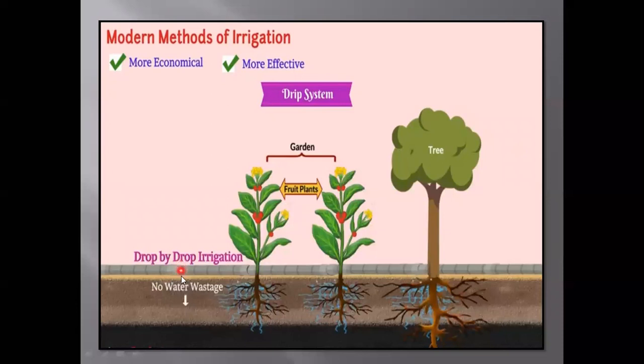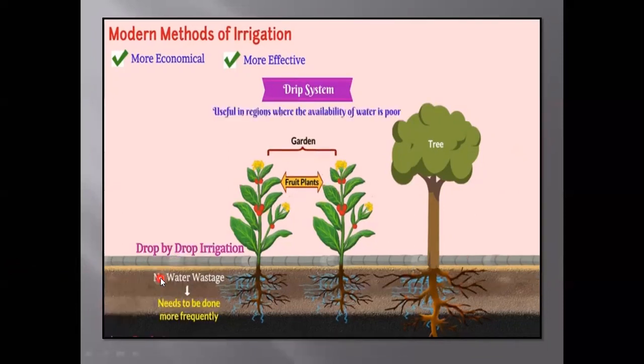Drop by drop, the roots get water and germination of the plant can happen. It is best suited for gardens, fruits and trees. Due to drop by drop irrigation, there is no possibility of water wastage. However, irrigation needs to be done more frequently. This system is very useful in regions where availability of water is very poor.